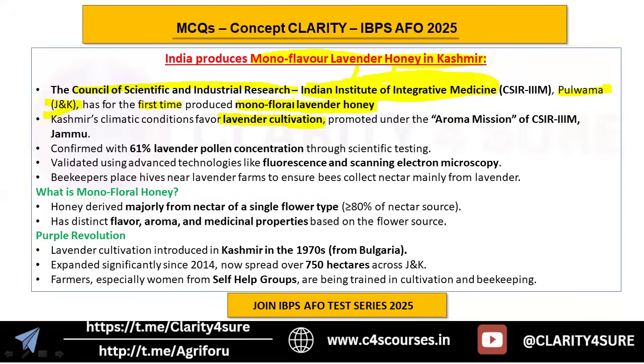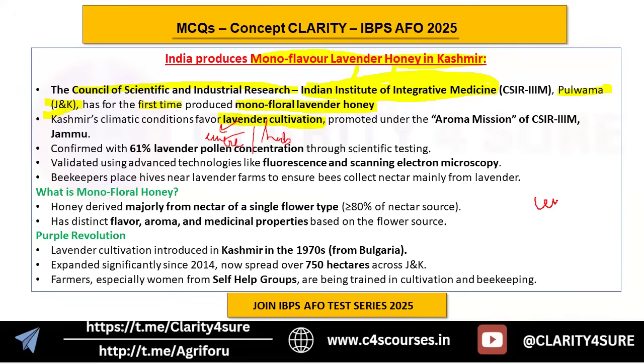Okay, then another thing that should come to mind is which place is most famous for lavender cultivation, or which is the center for lavender cultivation. Which place in Jammu and Kashmir is considered the center or the hub of lavender cultivation? That should come to your mind. And please answer this in the comment section.